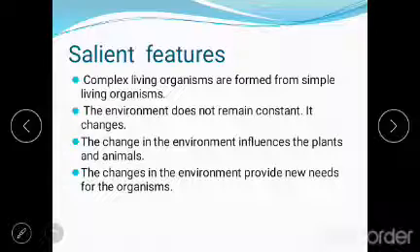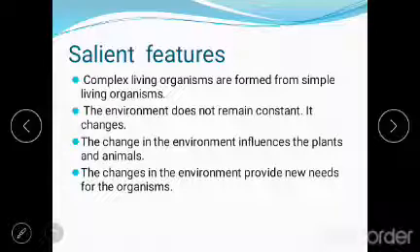Means within a year you will see 3 seasons, right? Summer, winter, rainy season. Exactly. Within a day you will see some variation in the environment. Like in the morning the temperature is very low, in the afternoon the temperature is more, and in the evening the temperature will be less. Within a day there is a change in the environment, right?